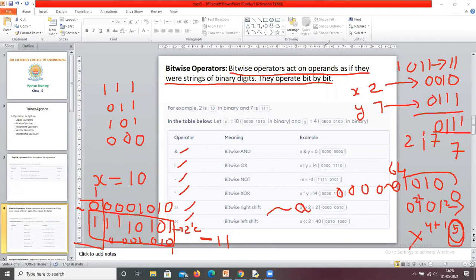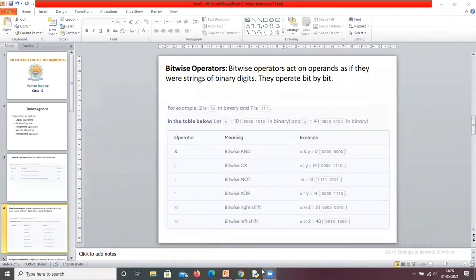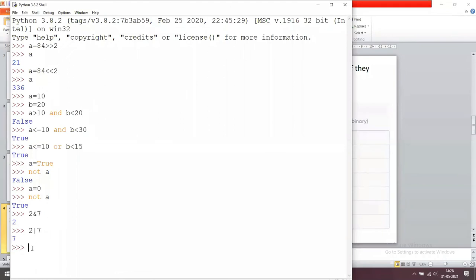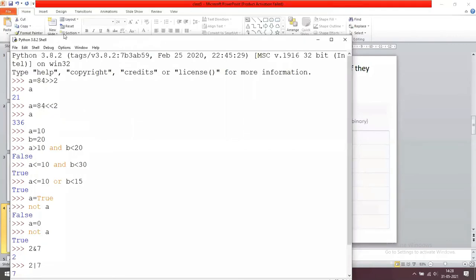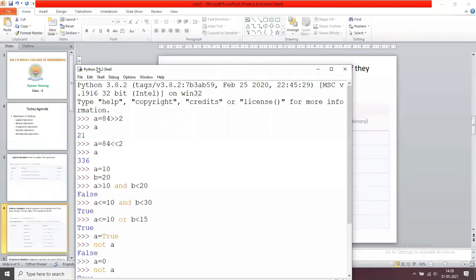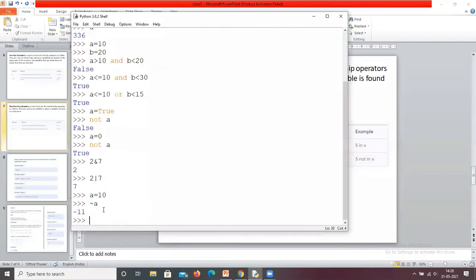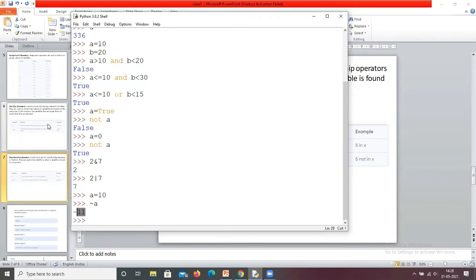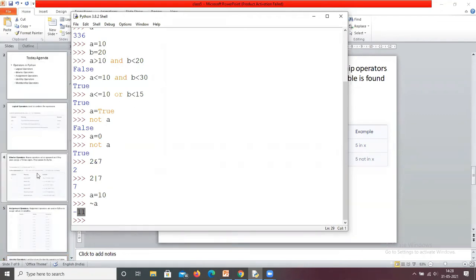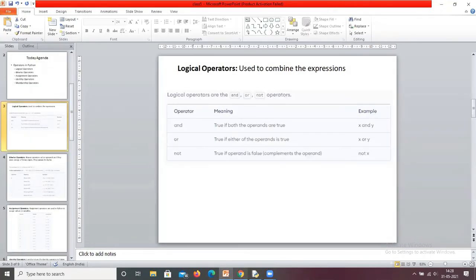Okay, we execute this. I'm taking a equals to 10. Now the negation of a. If you observe, what is the output? Minus 11. Minus 11 is the output. So how do we get this minus 11? Based on what we discussed now.